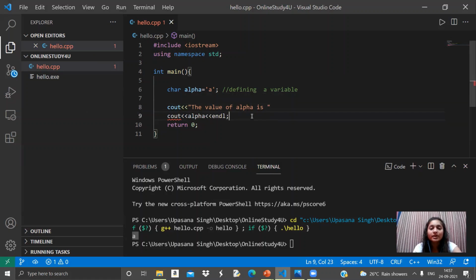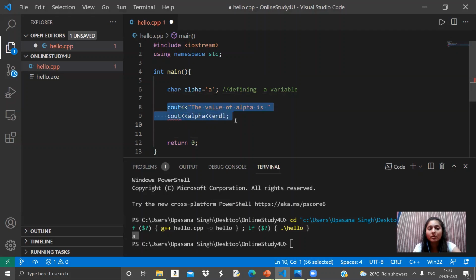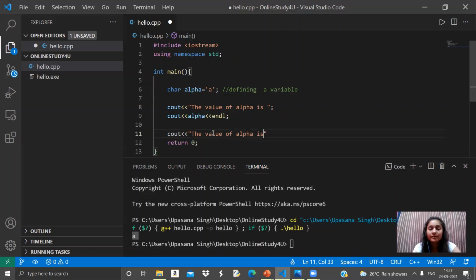Apart from this, what we can do is we can give multiple things in a single cout. Like right now I am having two couts, and this is not looking good, right? So what I will do is I will write this entire thing in a single line, like cout, then double quote "the value of alpha is", and then I'll write this variable name. Now let's run this program, and this is how you can write everything in a single line in terms of cout.